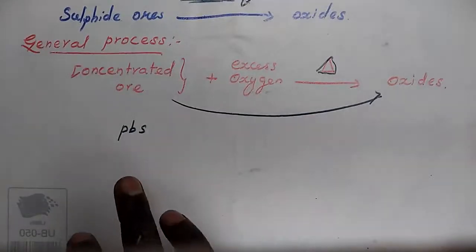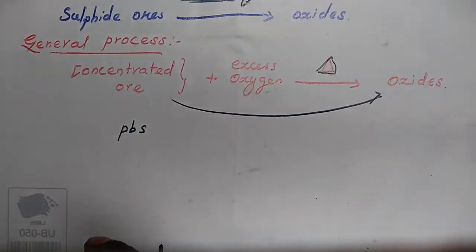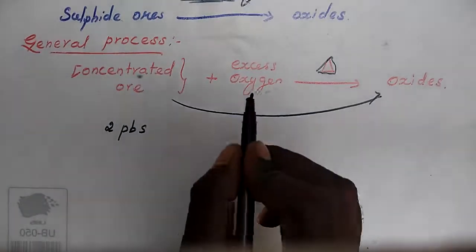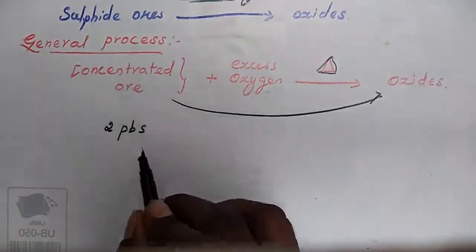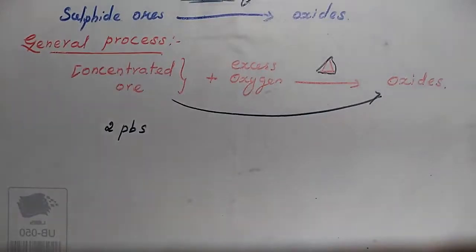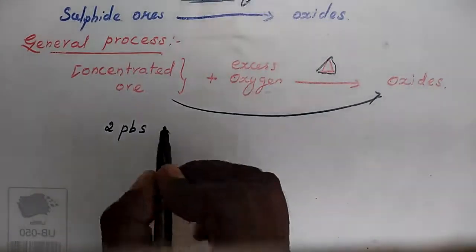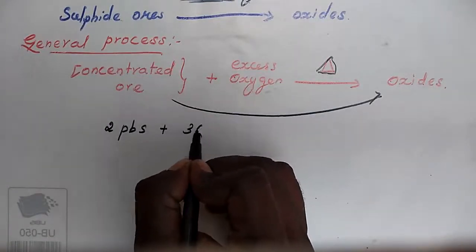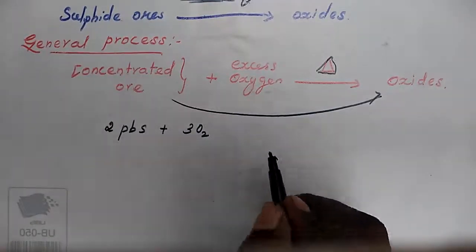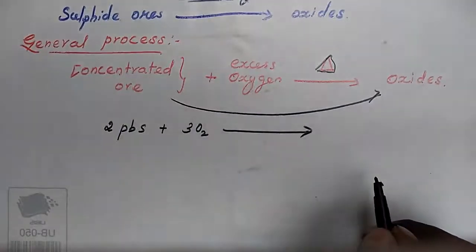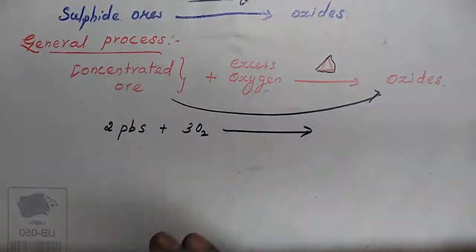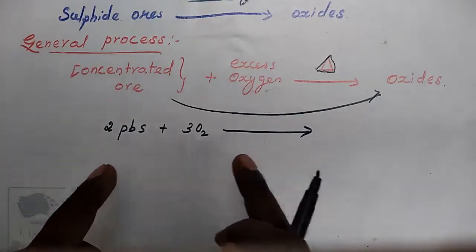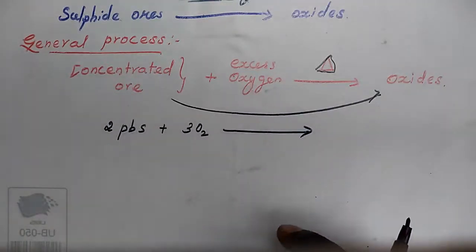First, the concentrated ore, lead sulfide, second, excess of oxygen, 3O2. The conversion of sulfide ores into the oxide is very easy.